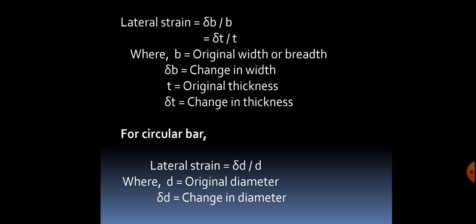Then for a circular bar, lateral strain is delta D divided by D, where D is the original diameter and delta D is the change in diameter. Note, for linear strain, the value is calculated in terms of the length of the bar or member. For lateral strain, the value is calculated in terms of the dimensions of the member or rod.